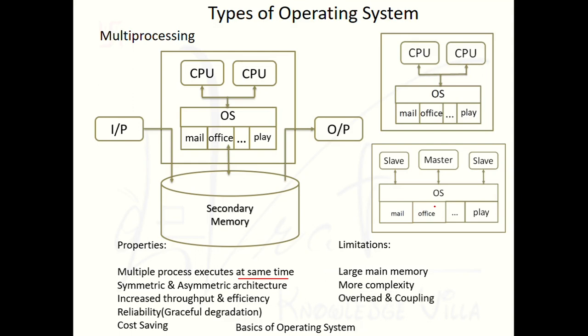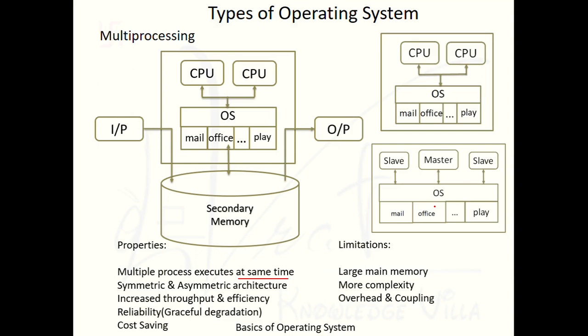Next thing, that is overhead and coupling. Suppose we are not increasing the IO devices. Suppose one person wants to take a printout. It is not necessary that multiple persons can print any document at the same time. Suppose one person is currently printing from the printer, so the remaining have to wait in the queue. It is not necessary that if we are including 4 processors, then 4 persons can print parallelly from the printer, because at a time one person can take a printout. So this thing is known as overhead and coupling.